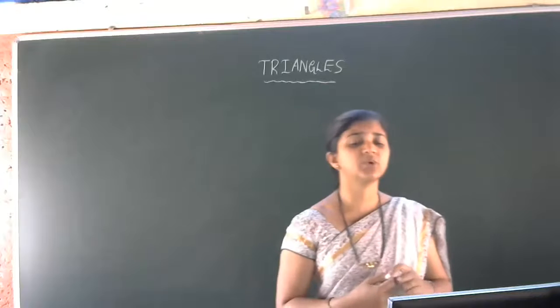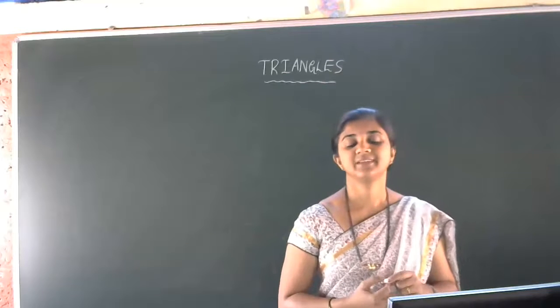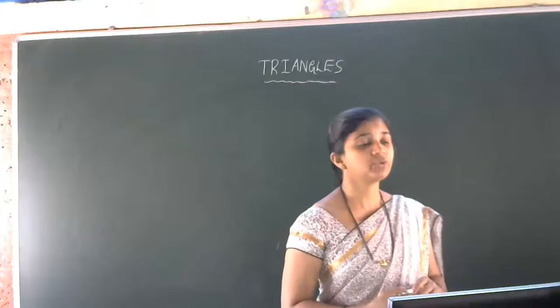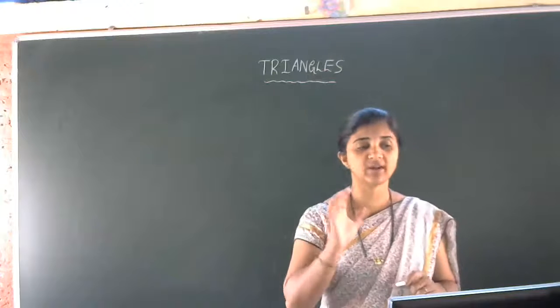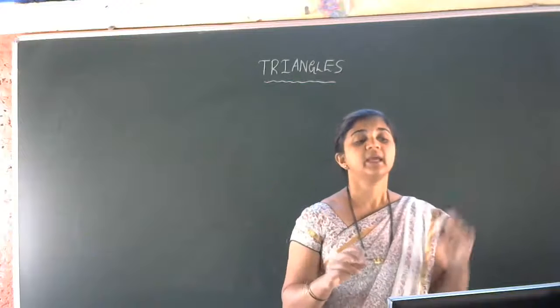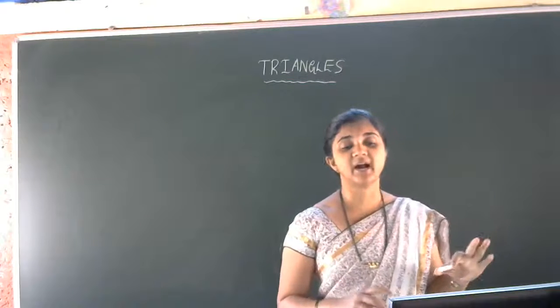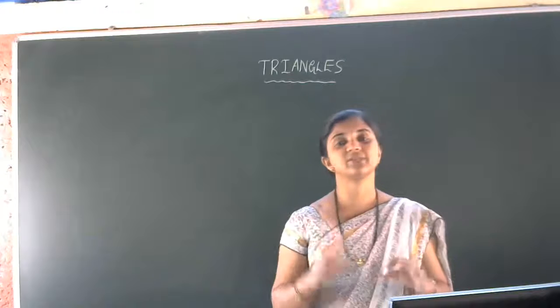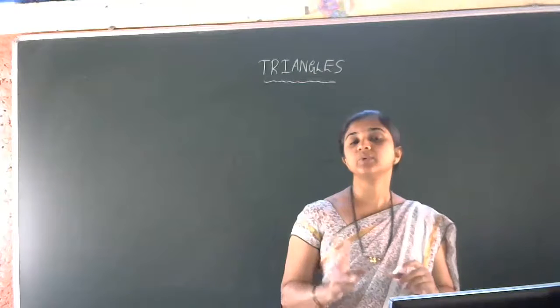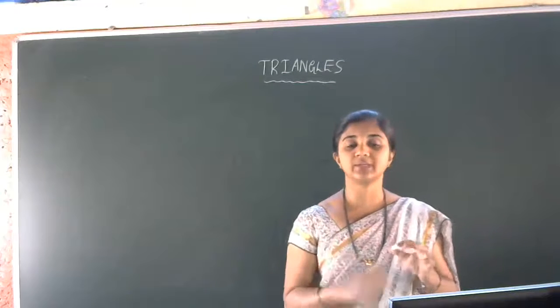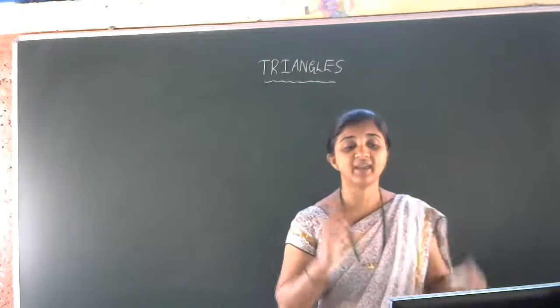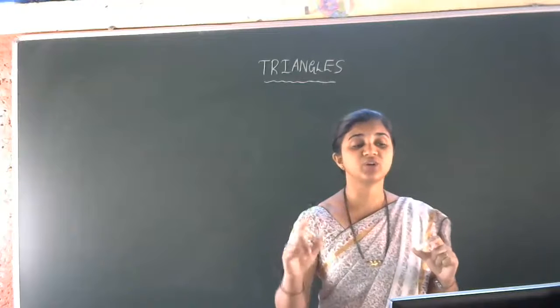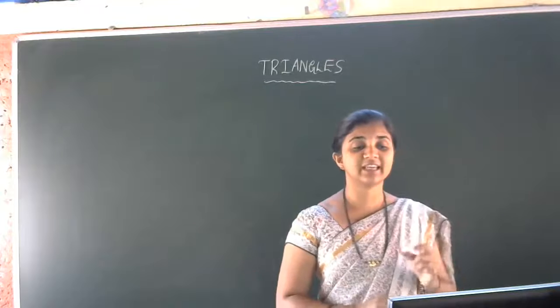Define SSS congruency rule. If three sides of one triangle are equal to the three sides of another triangle, then the two triangles are congruent. Yes. If three sides of one triangle are equal to three sides of the other triangle, then the two triangles are said to be congruent to each other. Very good, Aryan.